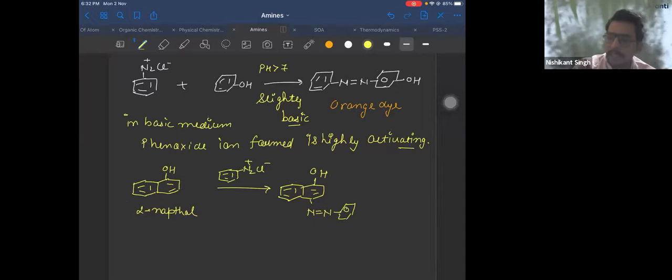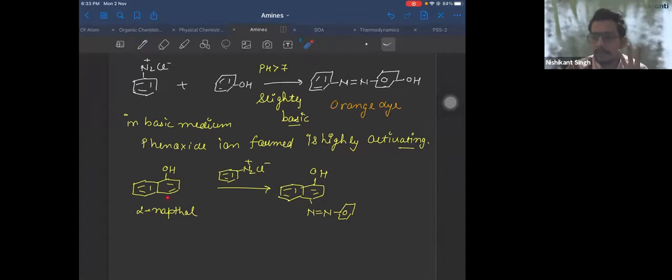Look, I can tell you the actual reason why it takes place at this position. When you do the resonance, this position will get a negative charge in more resonating structures. In more number of resonating structures, this position will get a negative charge, or the resonating structure where this gets a negative charge will be more stable. So you can draw the resonance and check that, right? So there can be two reasons. Either you get more resonating structures with negative charge at this position, or when you get a negative charge on this position, that resonating structure is more stable. So that's why you get it at this position.